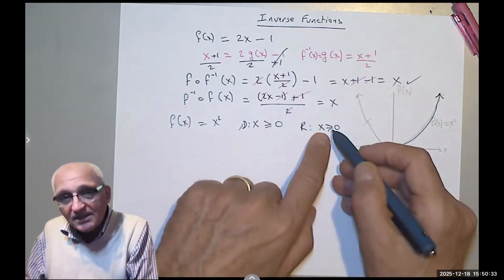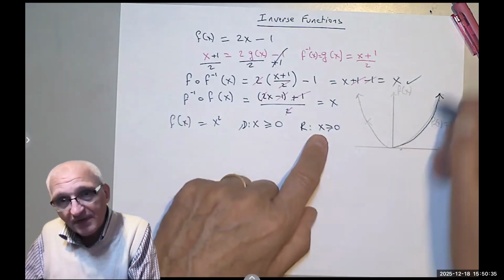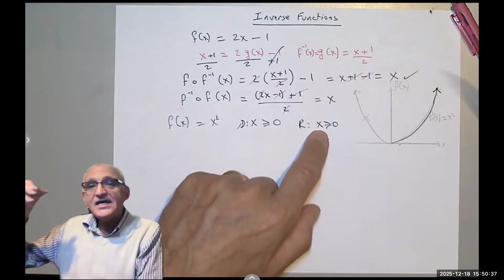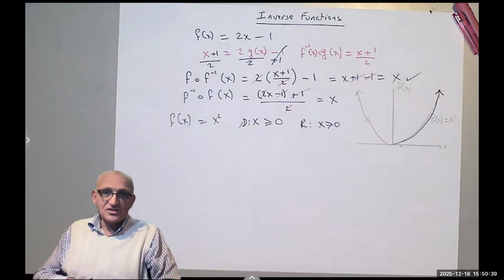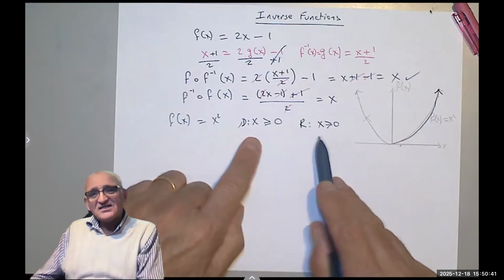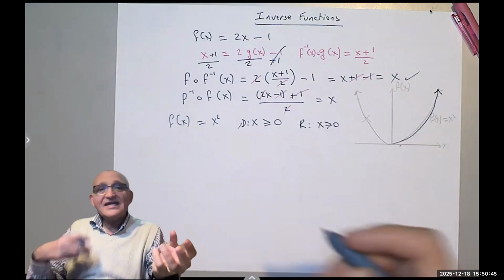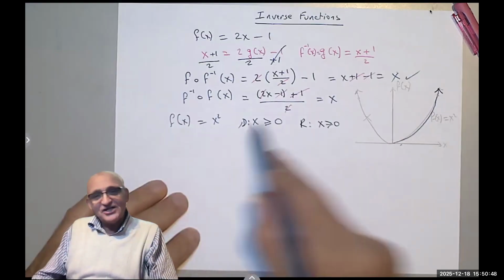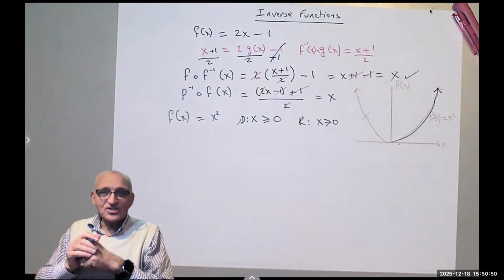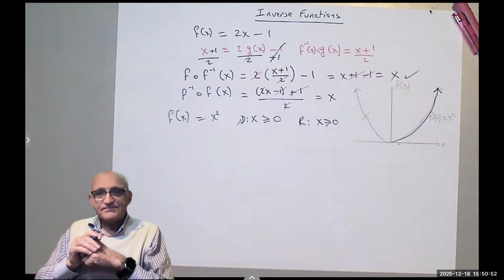So if that's the range of my function, then it becomes the domain of my inverted function. And since both of them are x greater than or equal to 0, we will find that the domain and the range of the inverse function is from 0 to infinity.